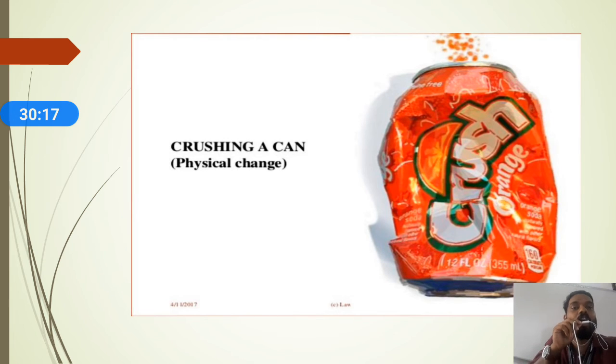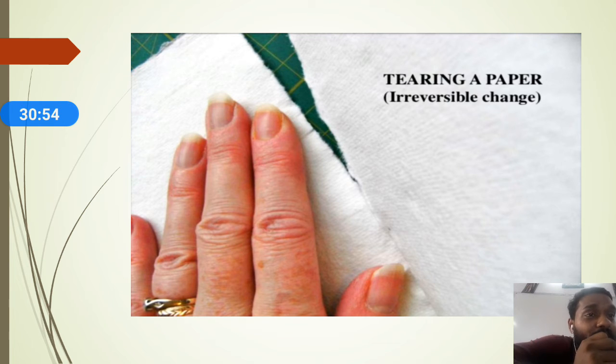Crushing a can. You can call crushing of a can a physical change. Why is it a physical change? Just the shape is changed, nothing else was changed here, and that's why I consider crushing a can a physical change. Again, you can bring it back to the normal position, so you can also call it a reversible change. Now I will move on to the next example of change, that is tearing of paper.